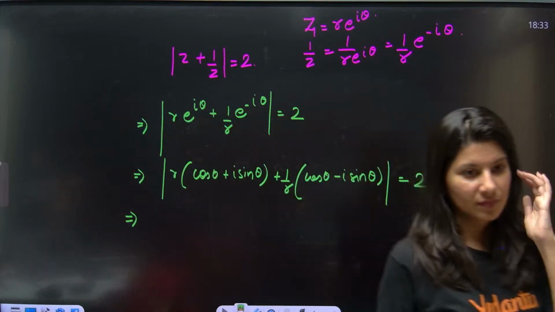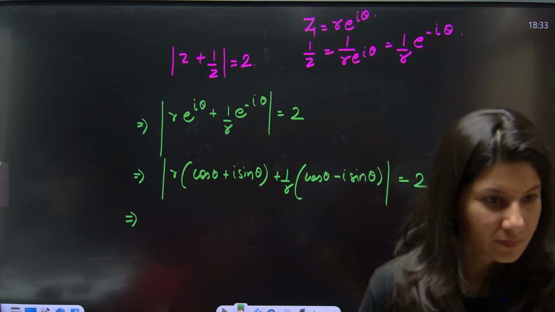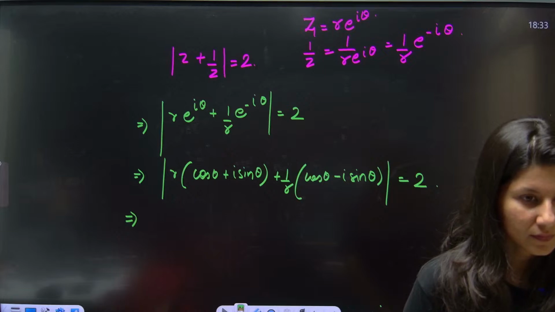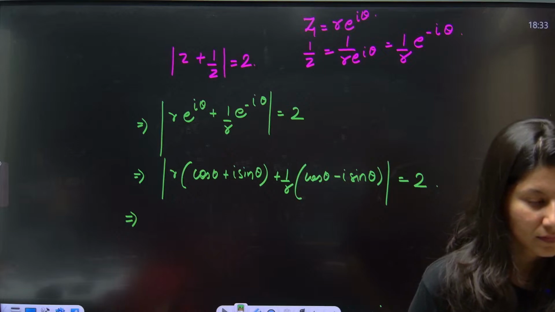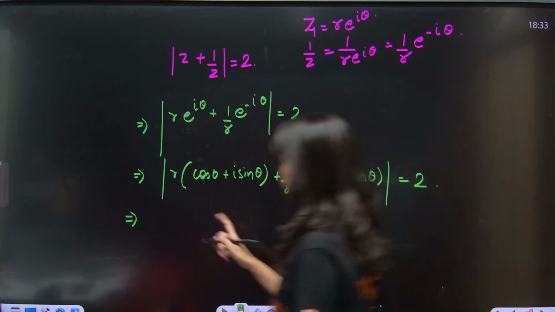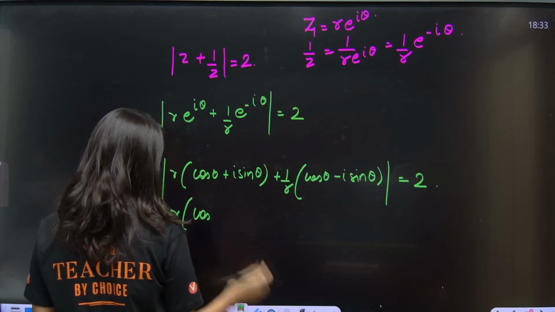Okay? Alrighty. Now, this is what R cos theta.